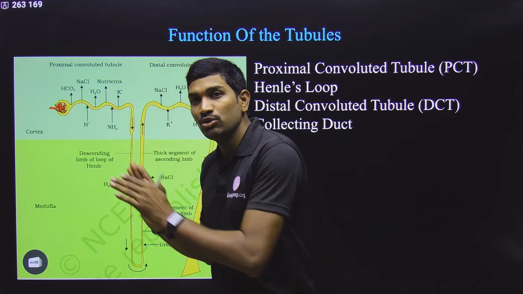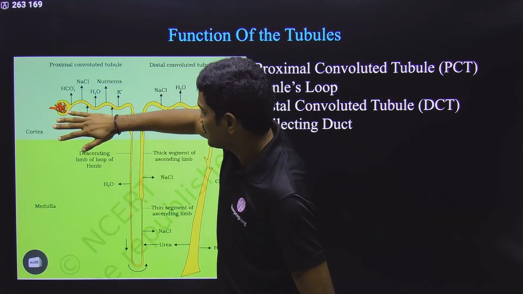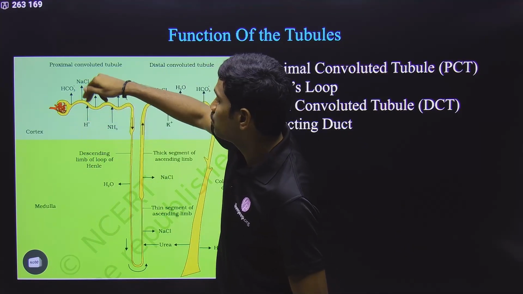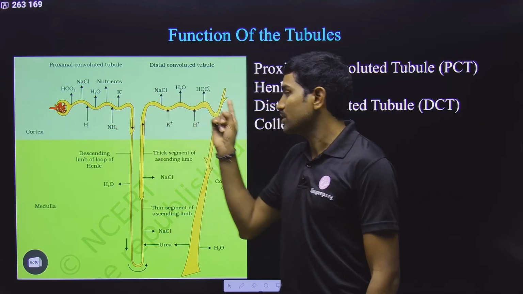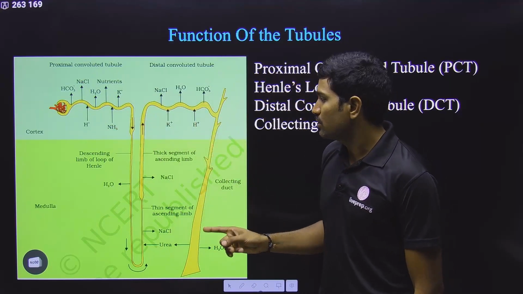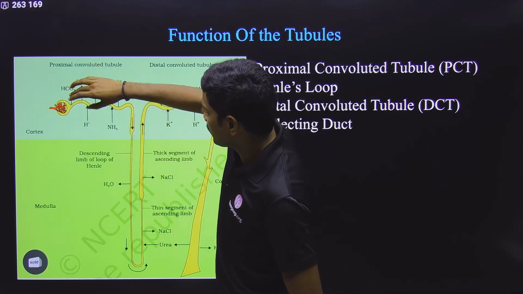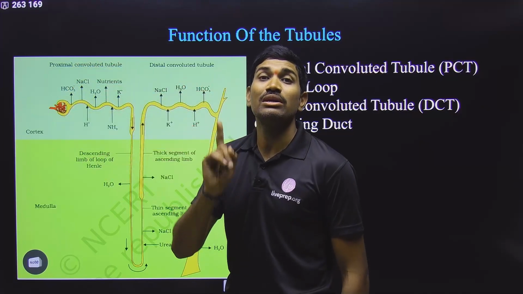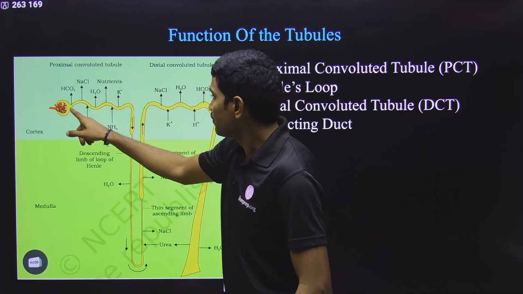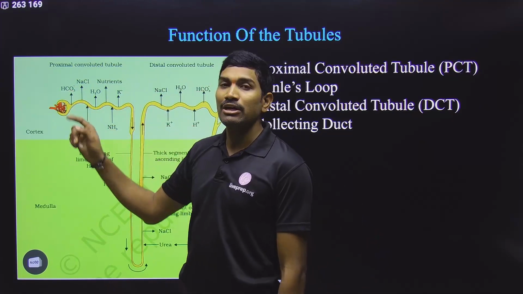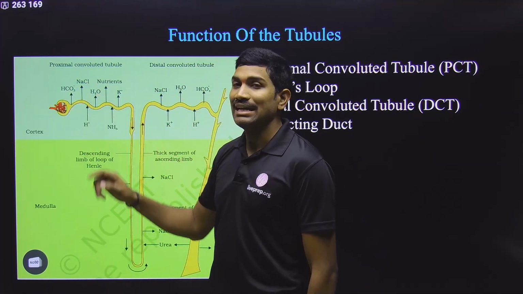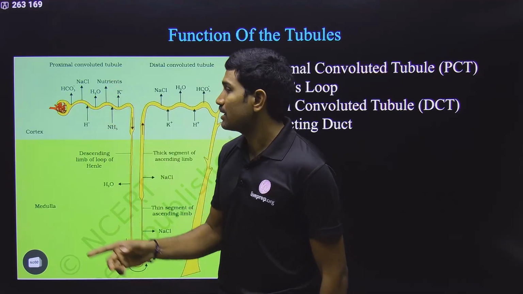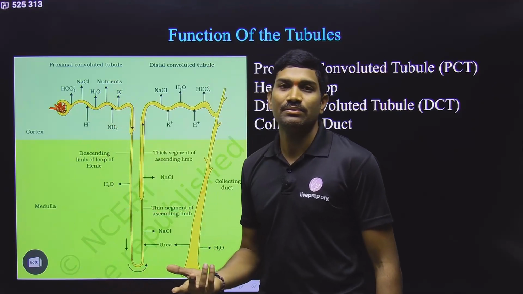These arrow marks going into the tube mean the cells present in this location are secreting these into the tube. So please observe the arrow marks carefully. Understood or not? In this particular portion, the arrow marks on the upper side are all related to reabsorption. That means from this filtrate, what are reabsorbed? Bicarbonate ion is reabsorbed, NaCl is reabsorbed, water is reabsorbed, nutrients are reabsorbed, K plus is reabsorbed.